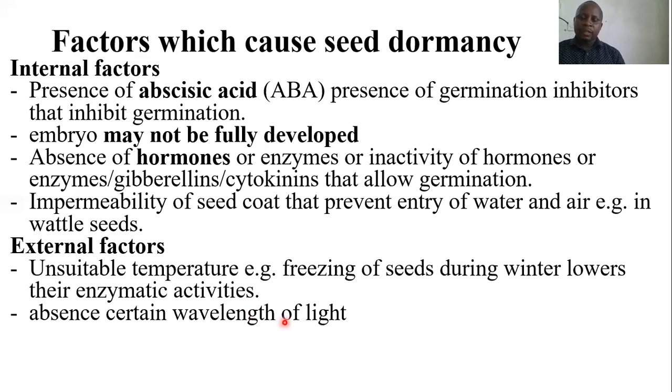You know, light actually is a source of energy. Okay, so light exists in different wavelengths. If in the air there is an absence of a certain wavelength, it may not cause some enzymes or some hormones to be active, hence preventing or bringing about seed dormancy. And also lack of oxygen. If there is lack of oxygen, automatically the seed will not germinate.